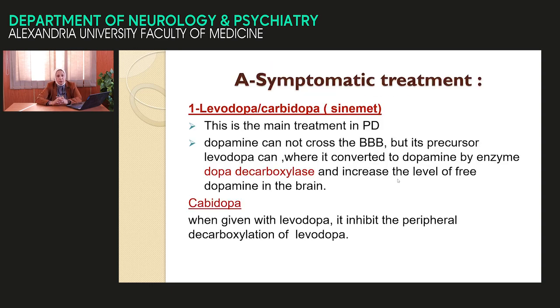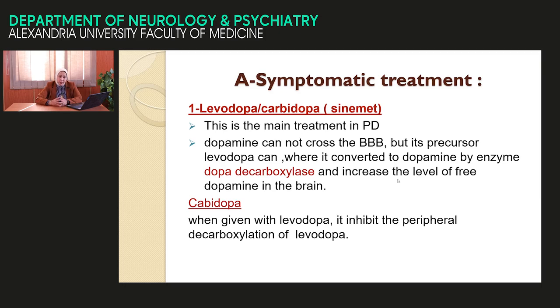First, replacement therapy, levodopa. Why levodopa, not dopamine? Because dopamine is unable to cross the blood-brain barrier. When given orally, dopamine can't pass the blood-brain barrier, so it is useless. So we give one of its precursors, levodopa, which can cross, and when it reaches the target location, the enzyme called dopa decarboxylase will change it into dopamine to do its action.